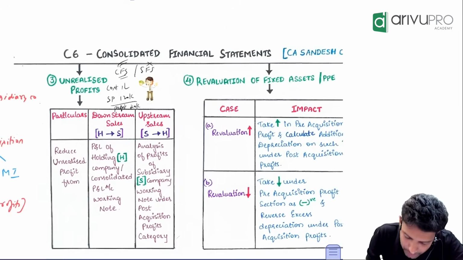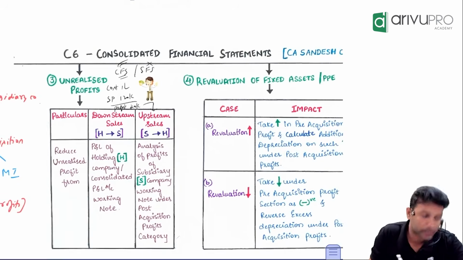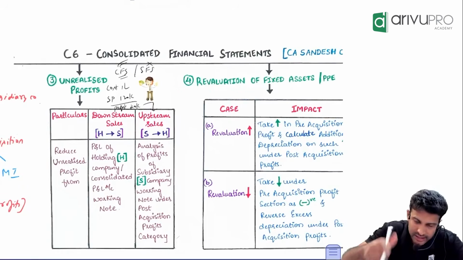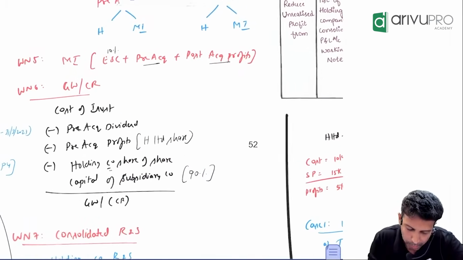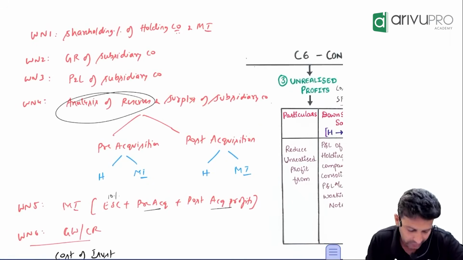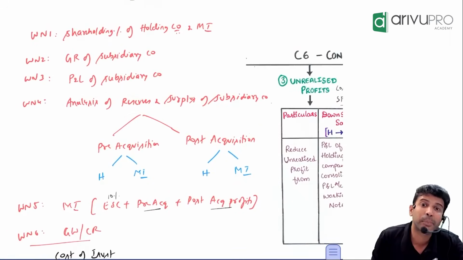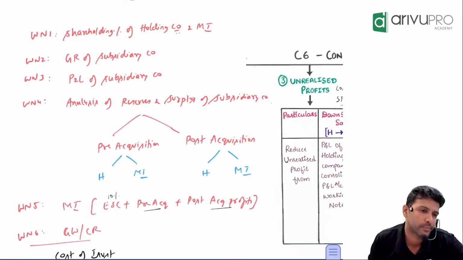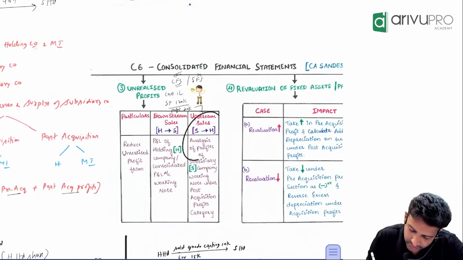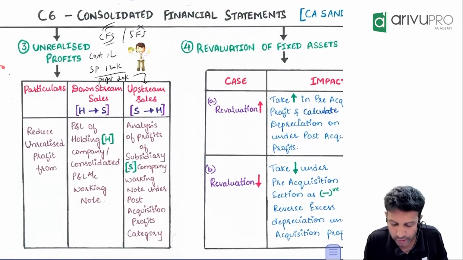That means if this scenario happens, there can be unrealized profit here also. Suppose the same 20,000 is an unrealized profit in an upstream case. In this case, who made the profit? Subsidiary. In working note number 4, anyway we are analyzing the reserves and surplus of subsidiary. So it will get considered in working note number 4. That's what I've written here.